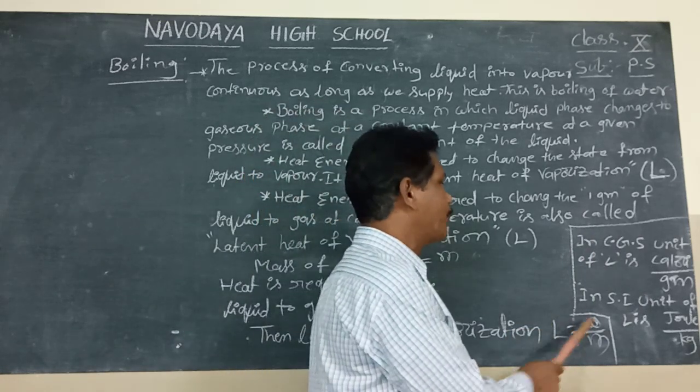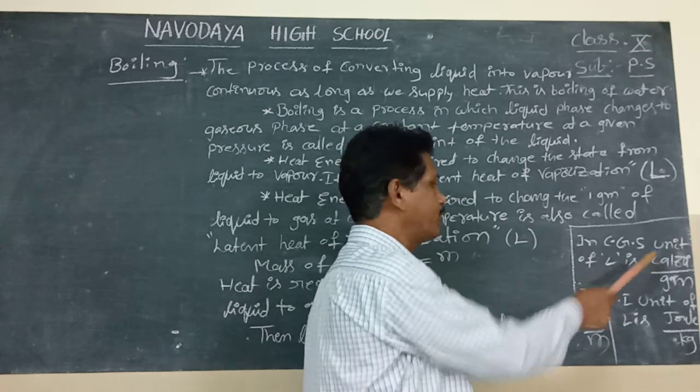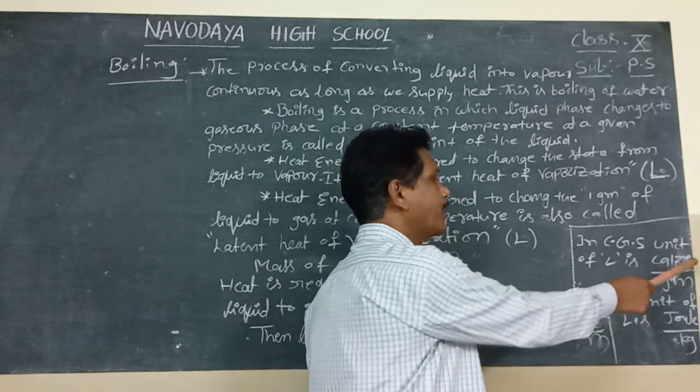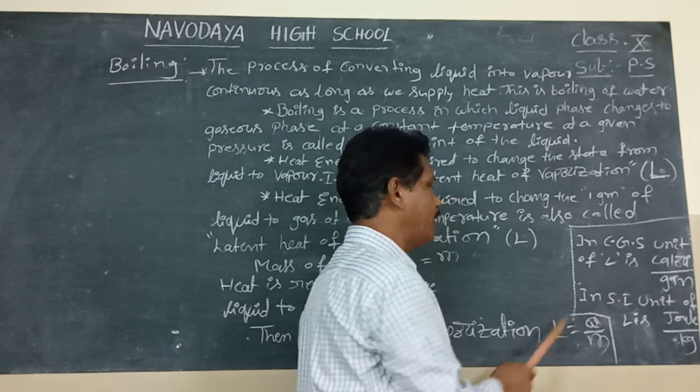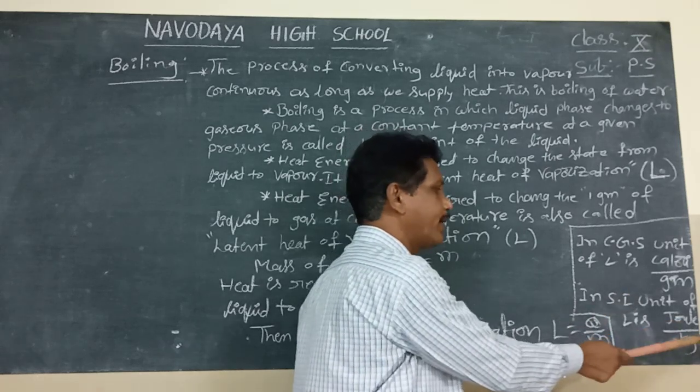The CGS unit of L is calorie per gram. The SI unit is joule per kg.